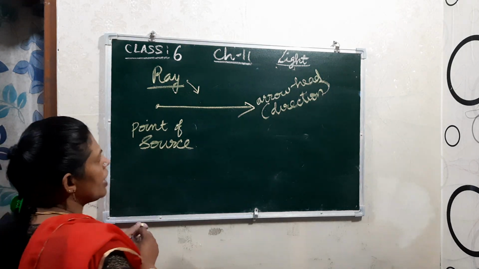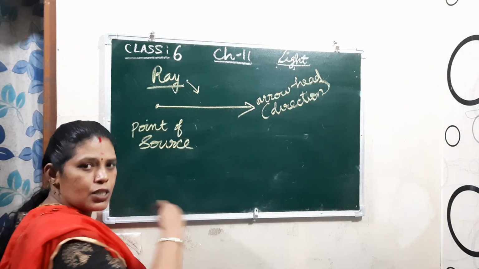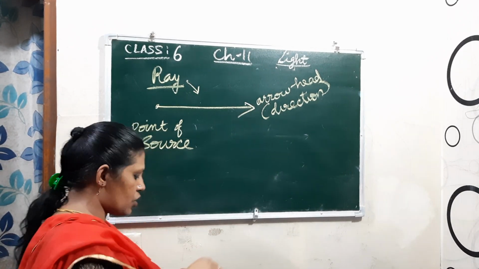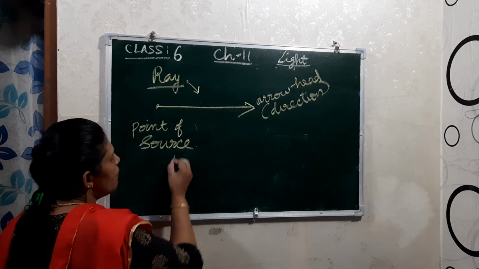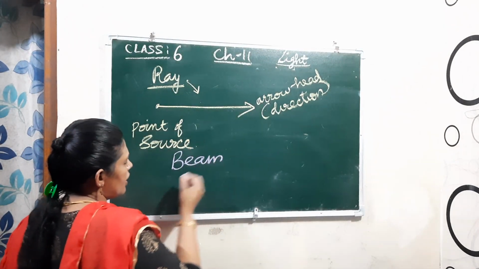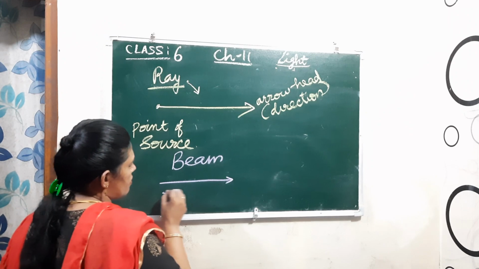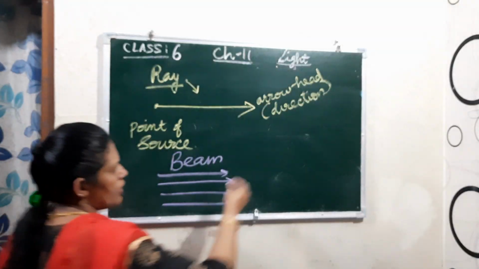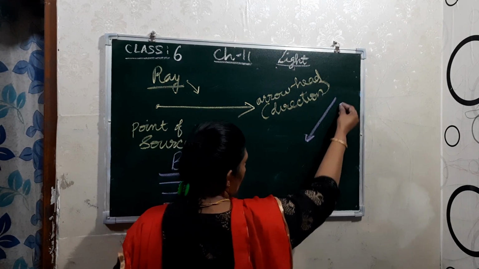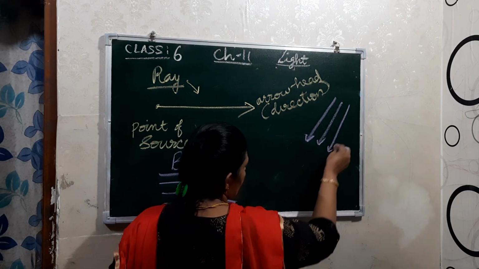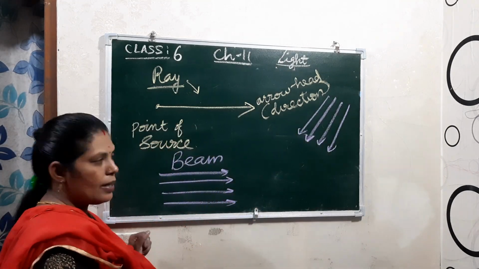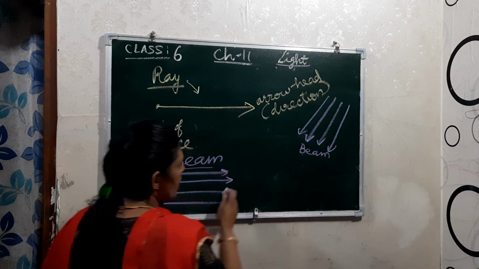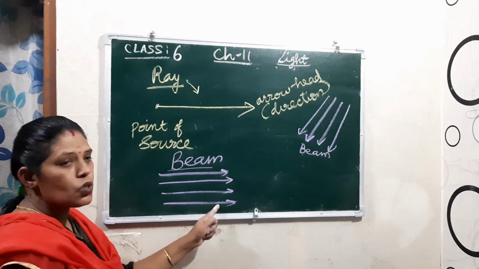Now beam means if a number of rays move together, or we can say a group of rays moves together, then it is known as what? Beam. Okay, beam. See here, the rays move like this together. They are known as, it can come this way also. Then they are known as what? Beam. This is also a beam. That means a group of rays goes together.